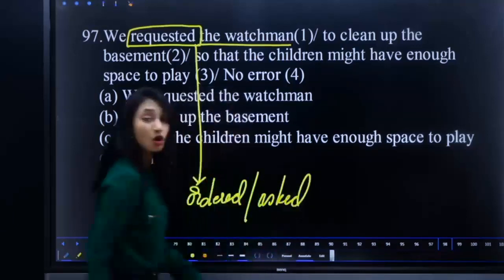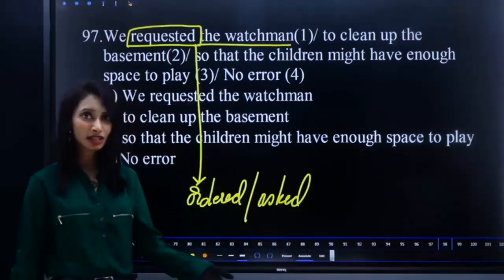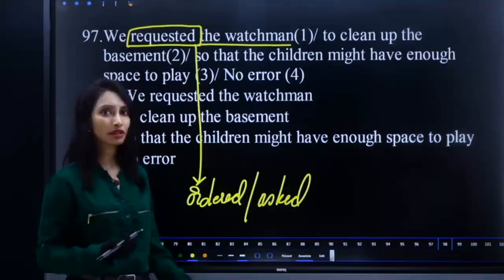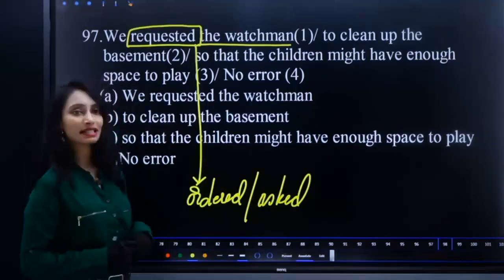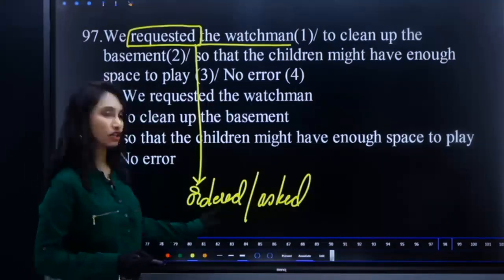You either order him because he is your subordinate and you are the boss, or you ask him to do some work. So not requested. So replace requested with ordered or asked.